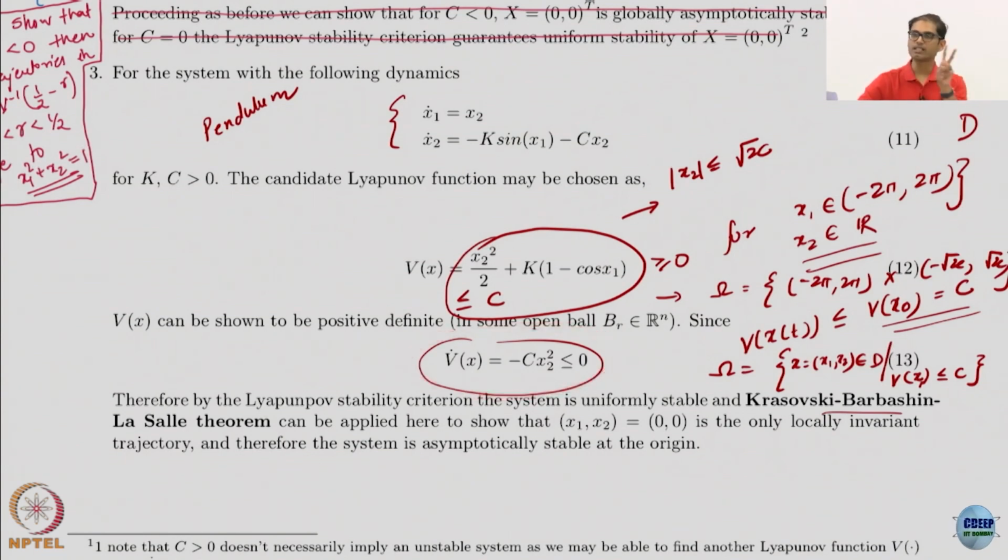Okay. So, it satisfies the two requirements of the LaSalle invariance. V is positive semi-definite, V dot is negative semi-definite. Excellent. I have constructed the invariant set omega in which I am starting, that is also done.